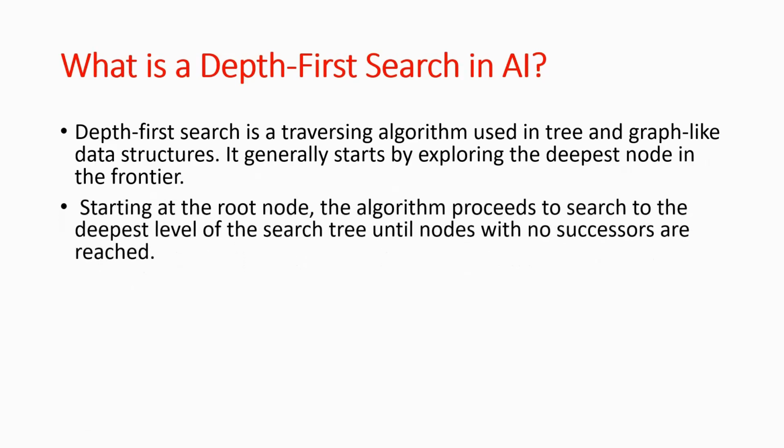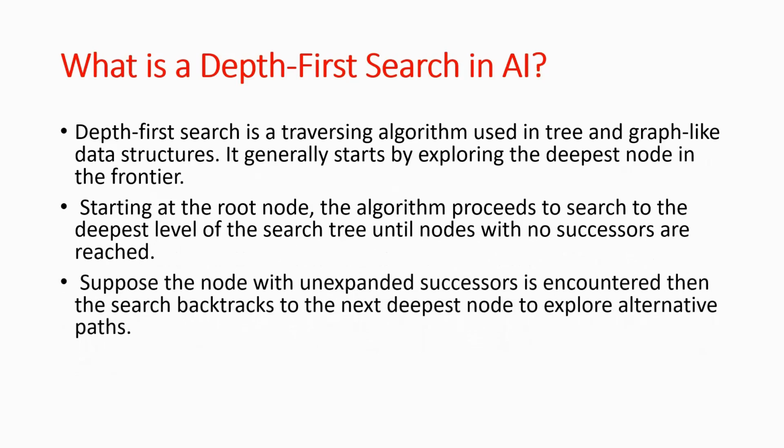Starting at the root node, the algorithm proceeds to search to the deepest level of the search tree until nodes with no successor are reached. So you begin at the main starting point called the root, then keep exploring deeper levels, like going down a staircase until there are no more stairs to go down, right?